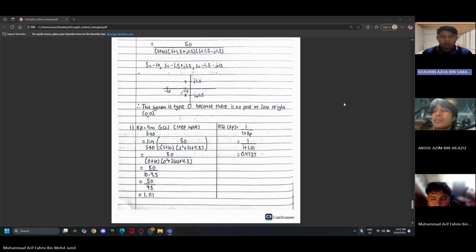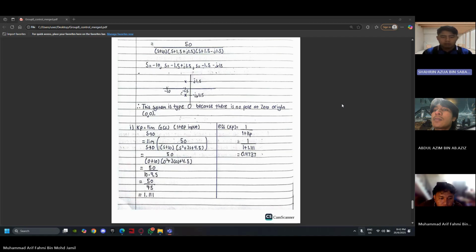When it is type 0, only the position constant has a value. For step input, to get the position constant, we take the limit as s goes to 0 of the transfer function. After swapping s with 0, we get 50 over 45, which equals 1.111.